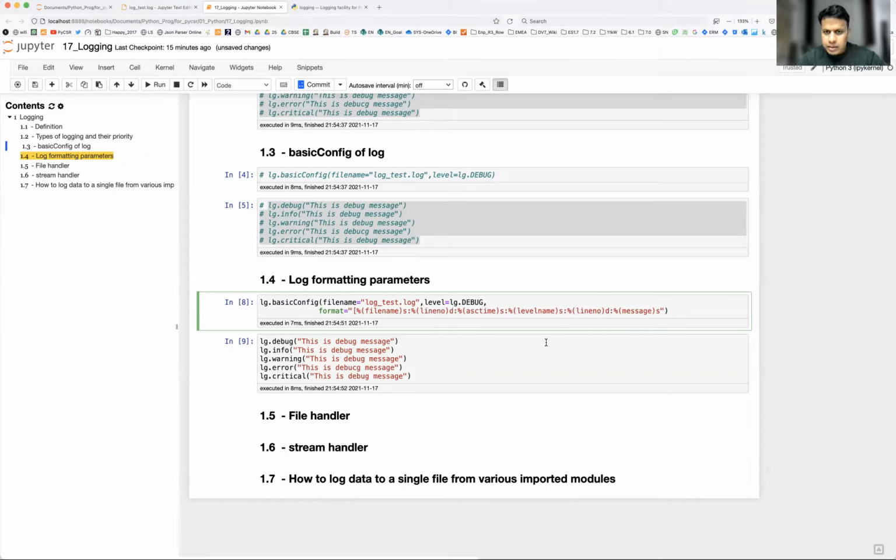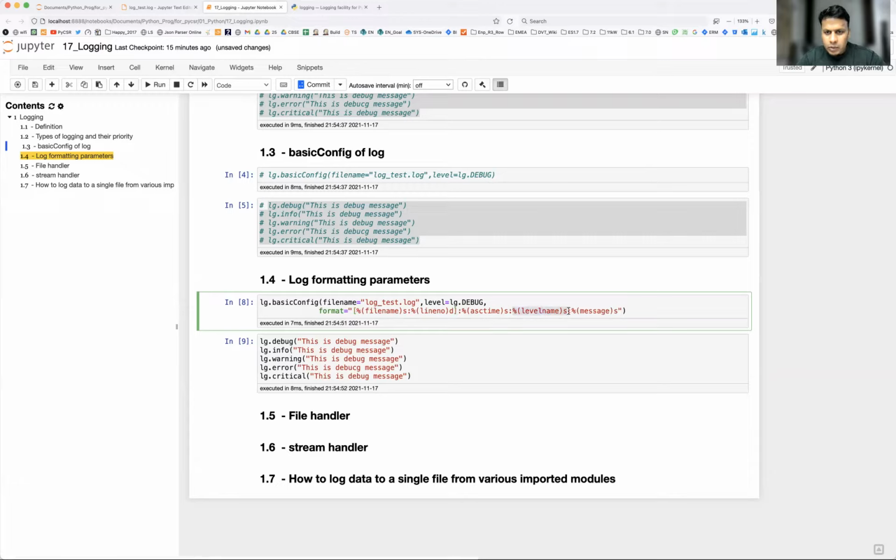Yeah, that makes sense. Then followed by label name and their message, correct? So let's put this under bracket, colon ASCII time and label name.